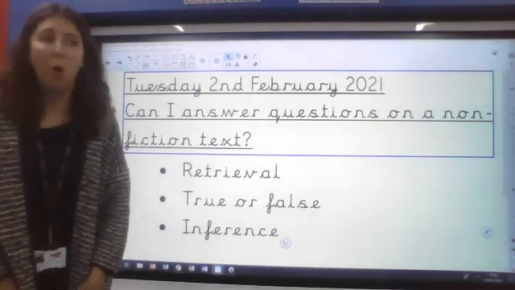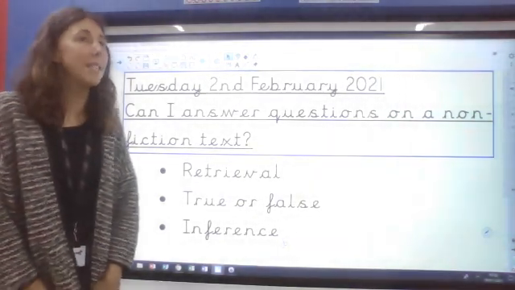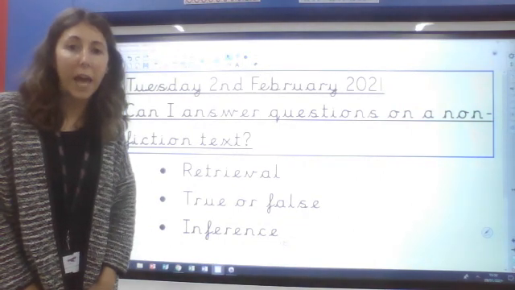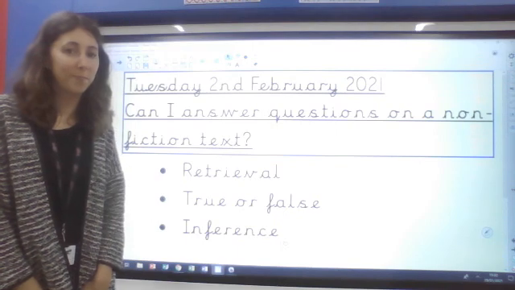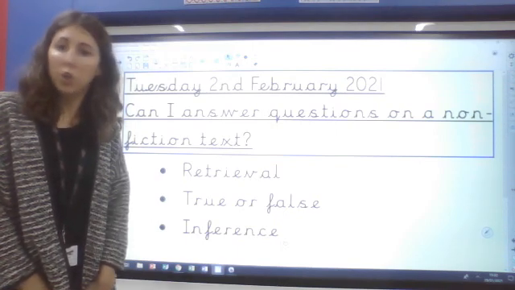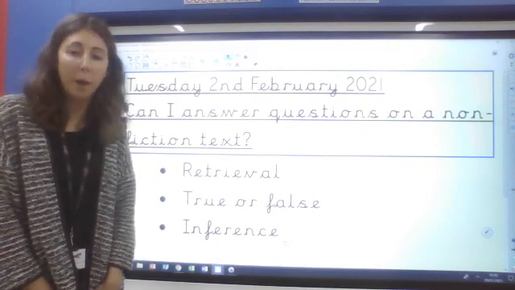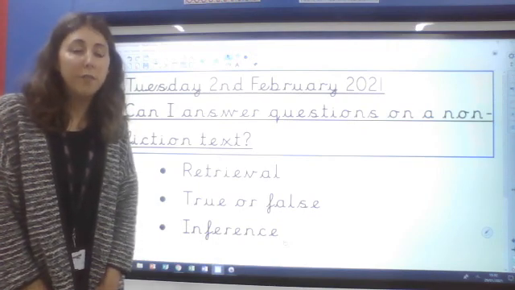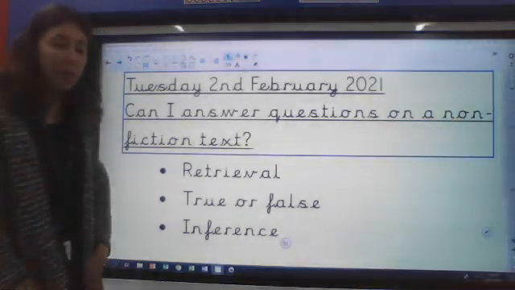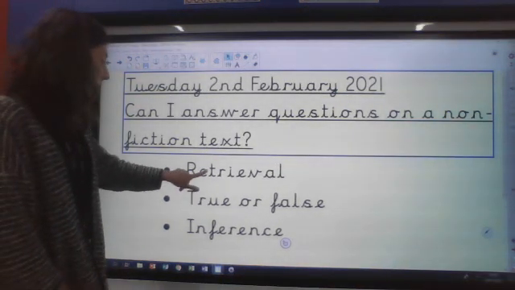Pause the video. We've talked about this lots of times now. Tell your grown up what do we mean by a non-fiction text. Have a little chat. Okay, a non-fiction text then is not a story. It's not made up. It's about real information and facts. So it's a factual piece of information today, a factual text.